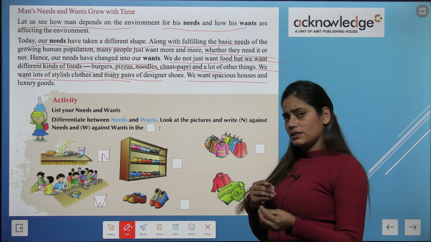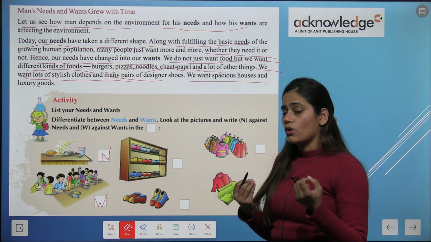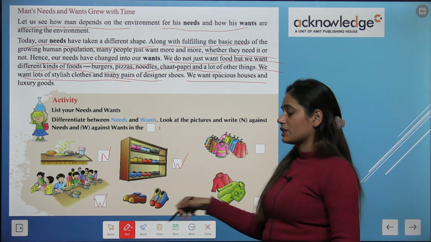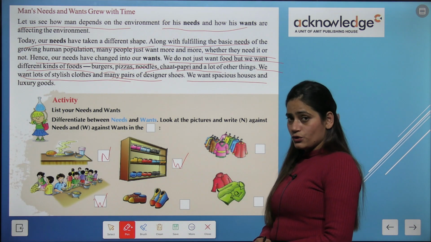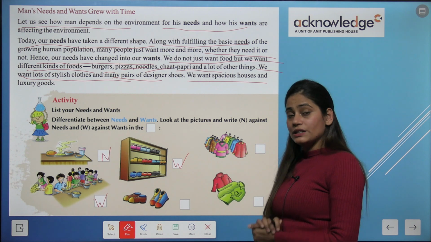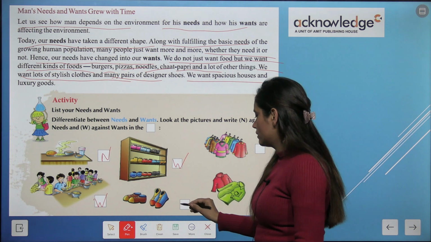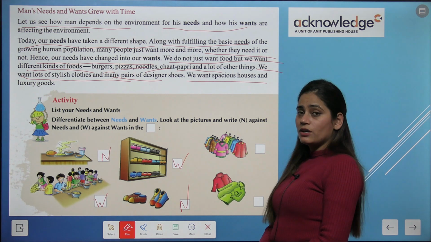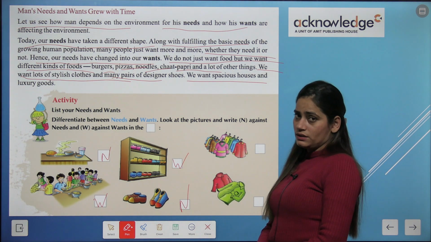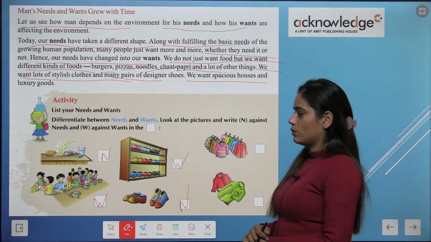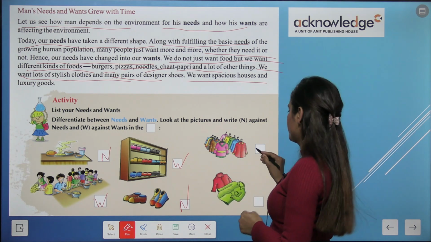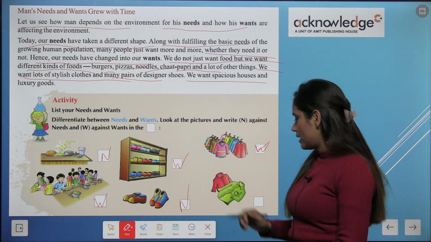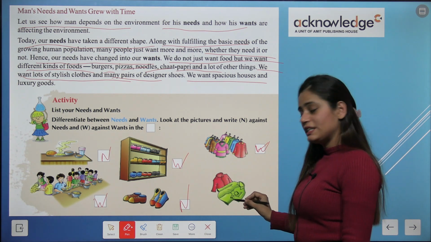Okay, is it your need or want? It is a want. As you can see two pairs of shoes, so it is your need. Okay, you can see here many clothes, and can it be your need? No, it is your want. So we will write W here.